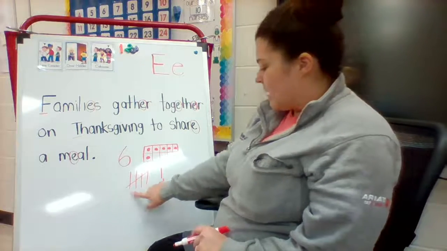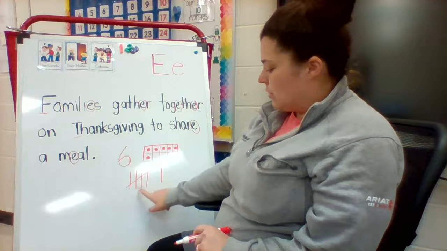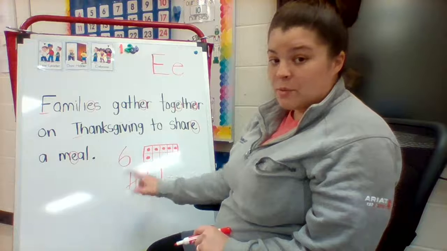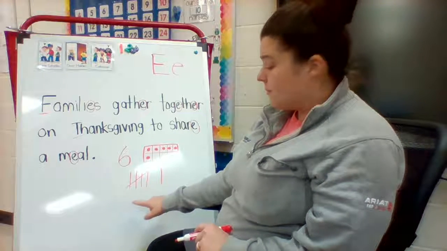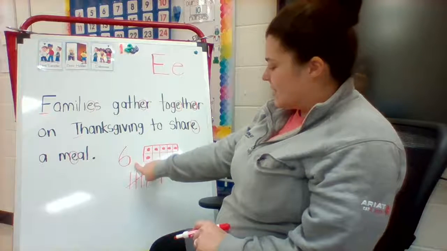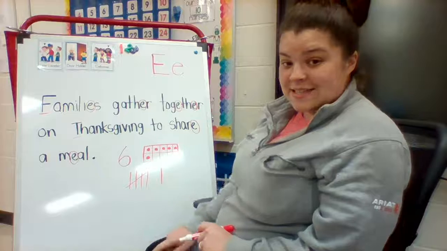Here we have our tally marks. We have 1, 2, 3, 4, 5. Remember, with 5, you always close the gate. 6. So we have the number 6, 6 in a 10 frame, and 6 tally marks.